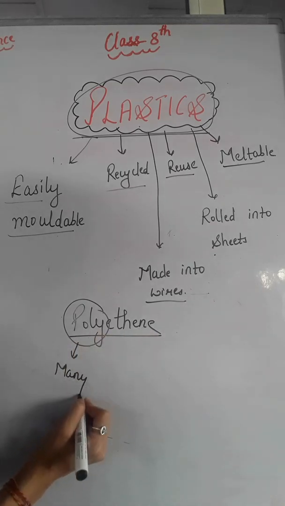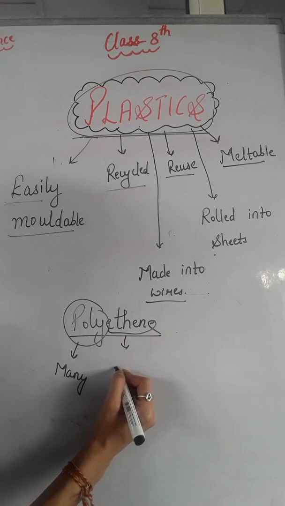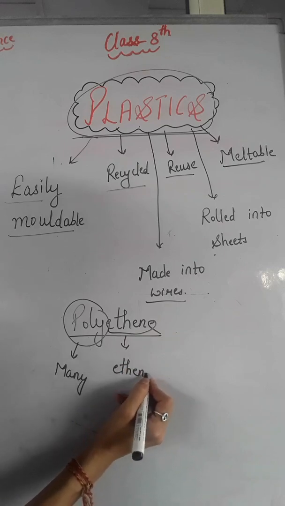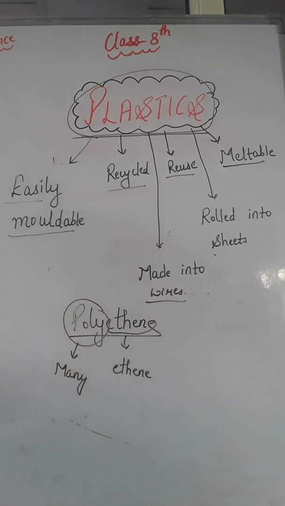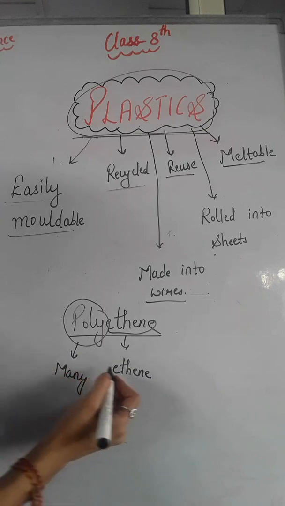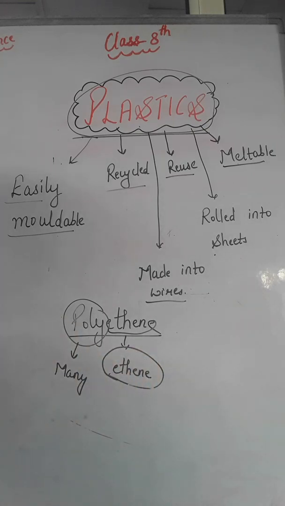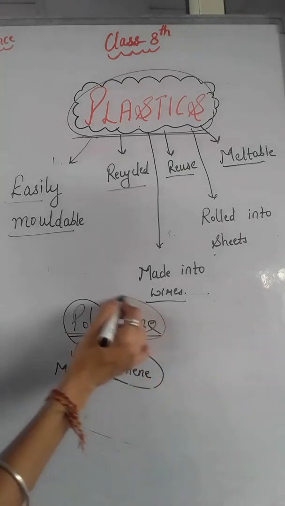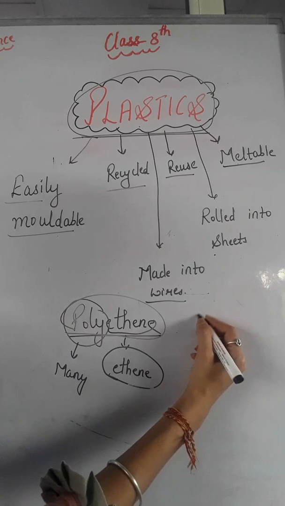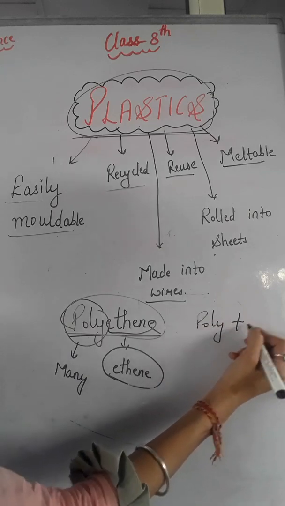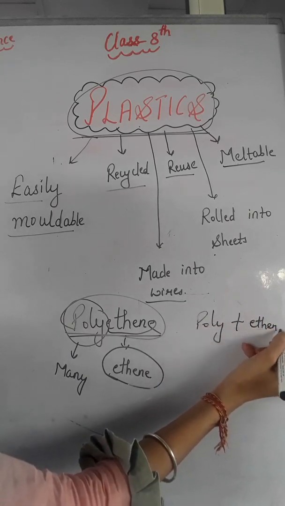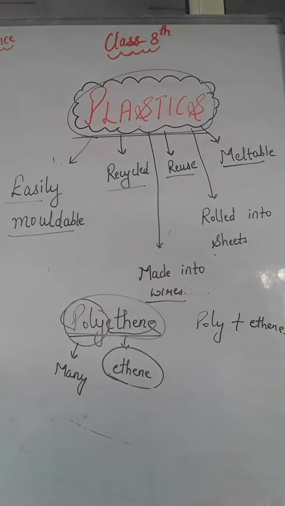Poly means many, and ethene is a chemical, right? So polythene is prepared by the combination of many units of ethene. When many units of ethene are combined together, they make polythene, right? Poly plus ethene means many units of ethene are combined to make polythene.